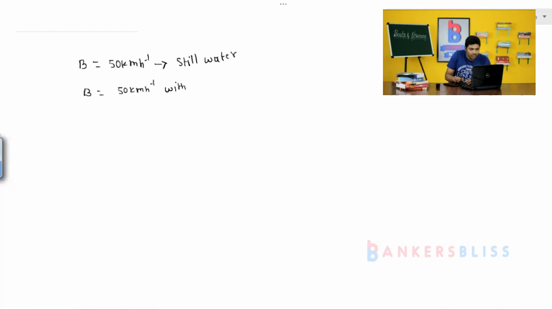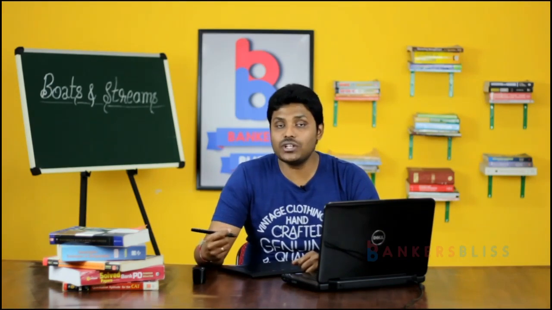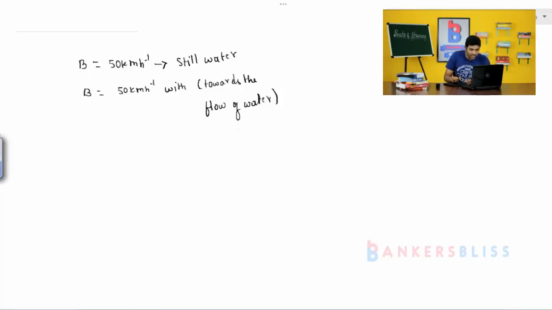Next, the boat is going to travel at a speed of 50 kilometers per hour with, or towards, the flow of water. Okay, so this is the second condition. Here, towards the flow of water means the water is also having some speed. So, the first one is the boat traveling in still water, and in the second case the boat travels along with the water, where the boat speed is 50 km per hour and the water speed, let us consider, 10 km per hour.